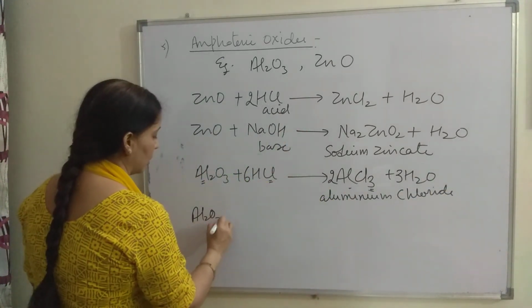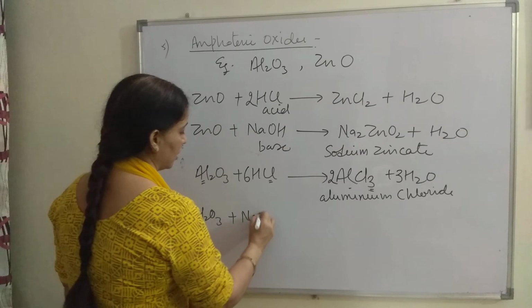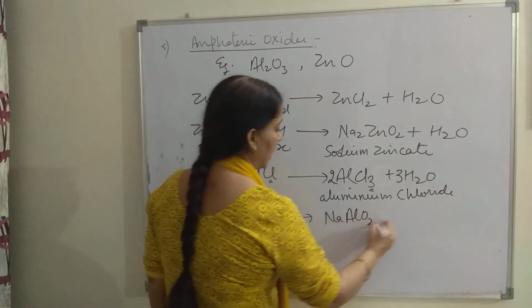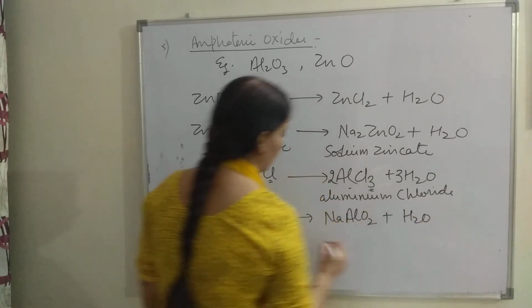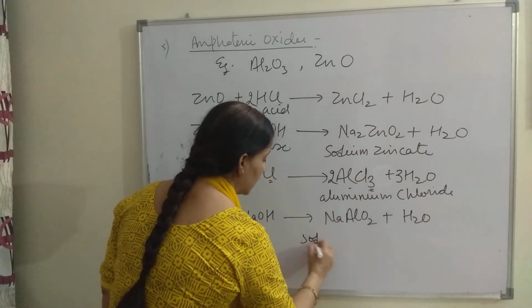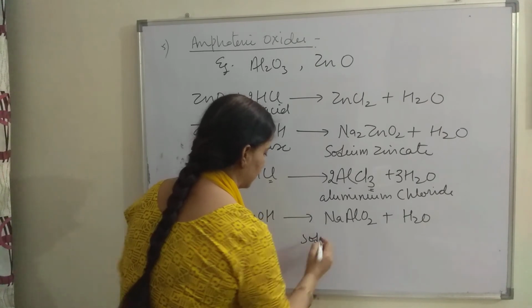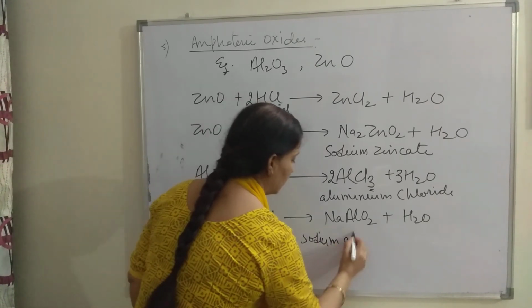Aluminium oxide also reacts with NaOH base and forms sodium aluminate plus H2O. This salt is called sodium aluminate.